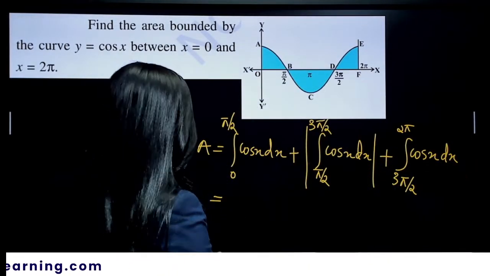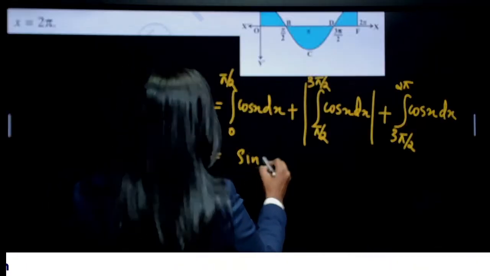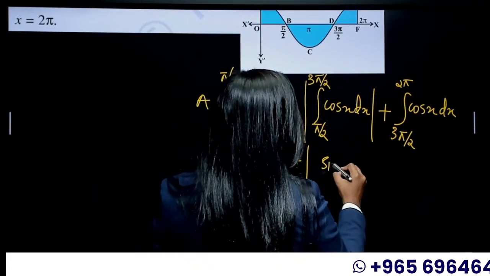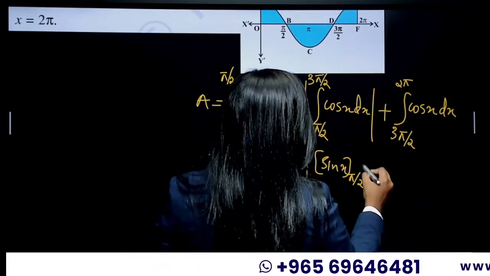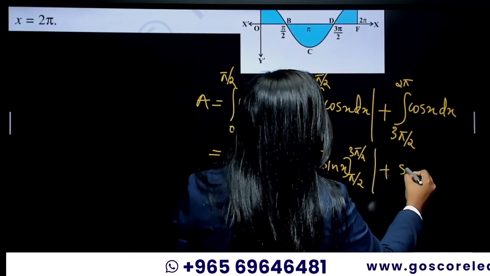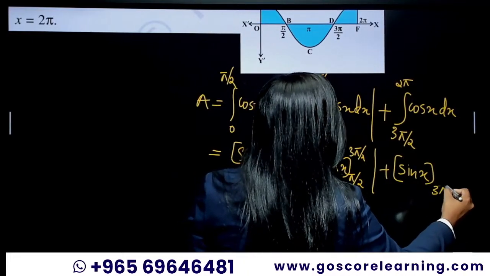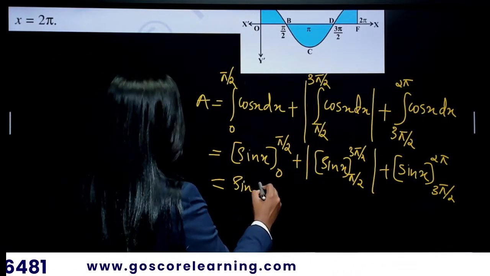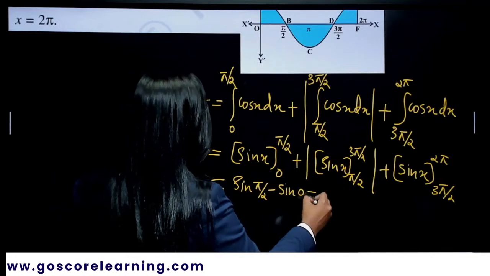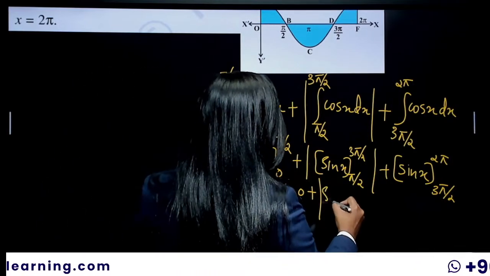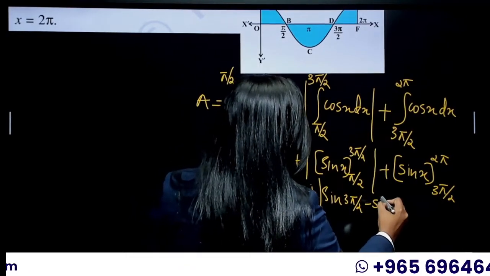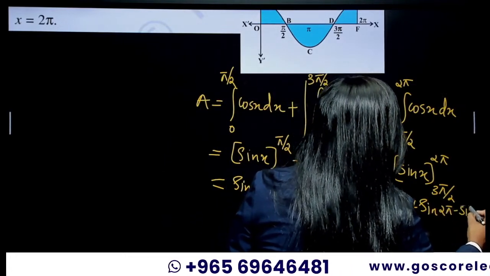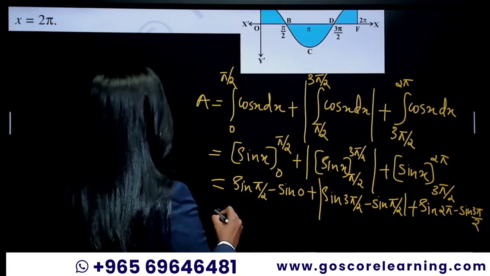Okay, that is equal to, what is integral cos x dx? That is sin x. Sin x within the limits 0 to pi by 2, plus inside the modulus sin x within the limits pi by 2 to 3 pi by 2, then plus sin x within the limits 3 pi by 2 to 2 pi. So you are going to write it as sine pi by 2 minus sine 0, right? We are writing the upper limit minus lower limit. Then inside the modulus, sine 3 pi by 2 minus sine pi by 2. Then plus sine 2 pi minus sine 3 pi by 2. Done.